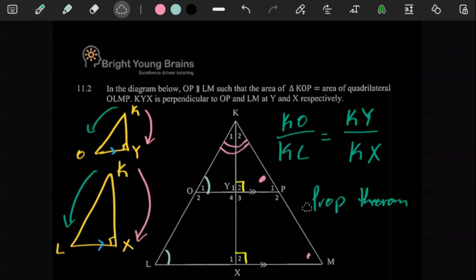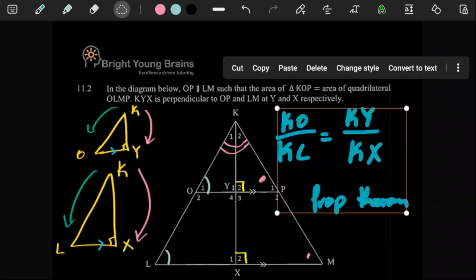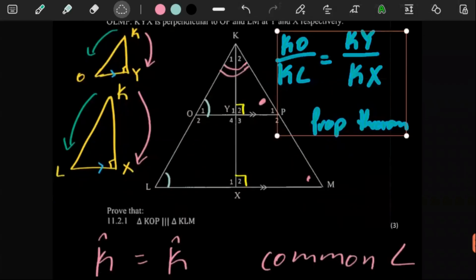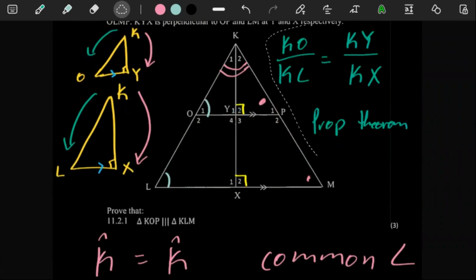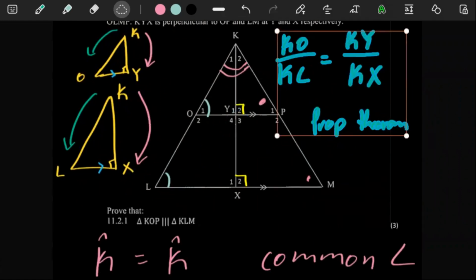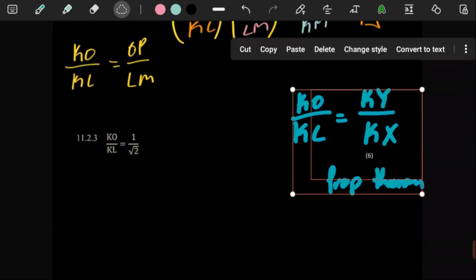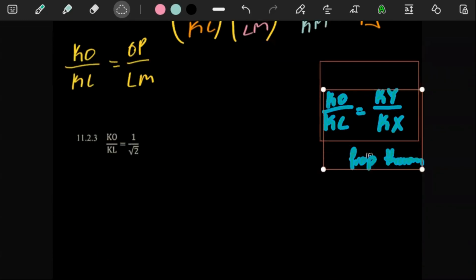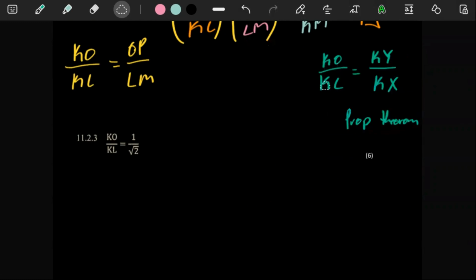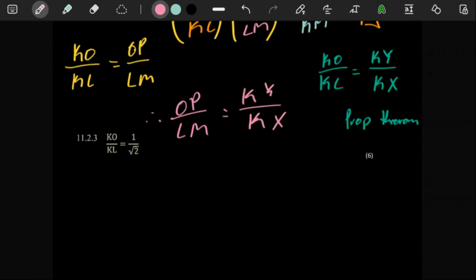Let's put that down there where our question is. Let's just cut it and paste it here. So you can see we have two statements that are both equal to KO over KL. Therefore, OP over LM is equal to KY over KX.